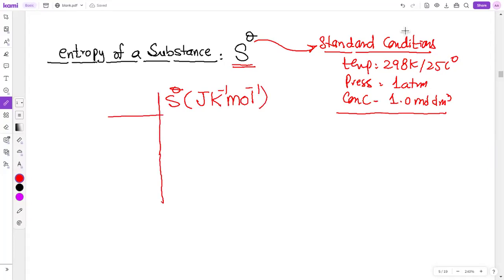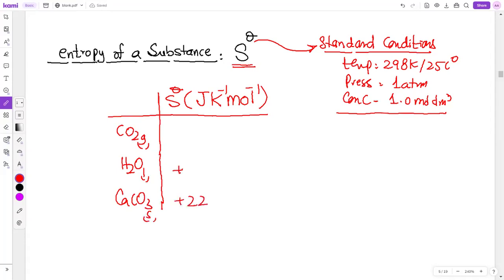Standard entropies of these substances are given like this. You are not supposed to memorize these values. So this one is +22, this one is +286 and this one is +394. What difference can you see in the entropy values and why?